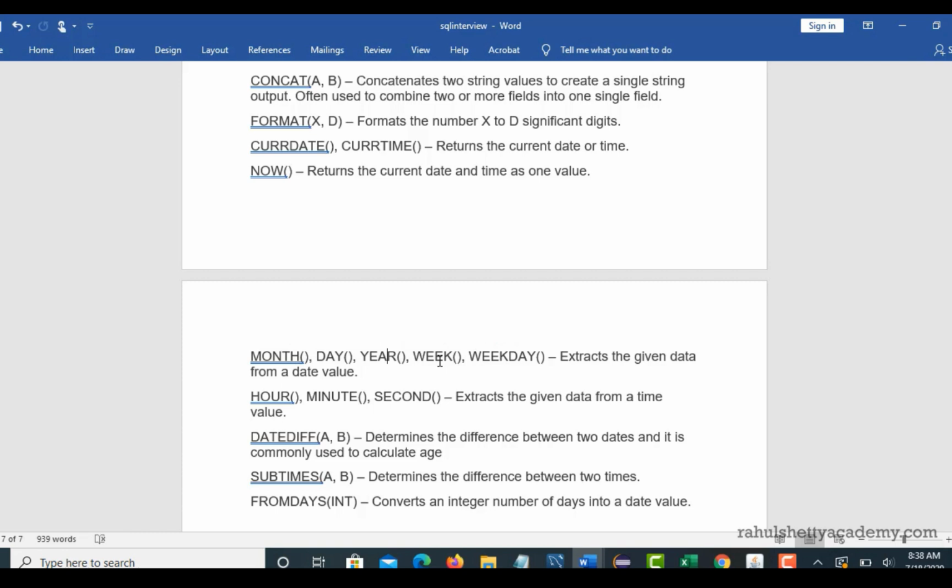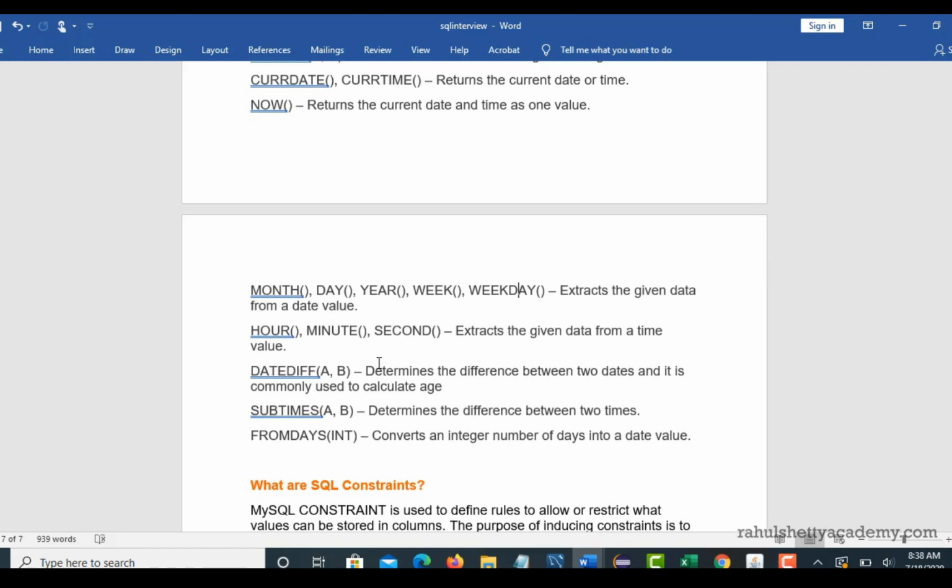And day, year, week, weekday, all these are self-explanatory. And if you want to know which hour, which minute, which second, for those also there are functions. And if you have two dates, so basically these are used if you are in the banking sector, like account creation date or account suspended date, duration, everything you can calculate with the datediff function.